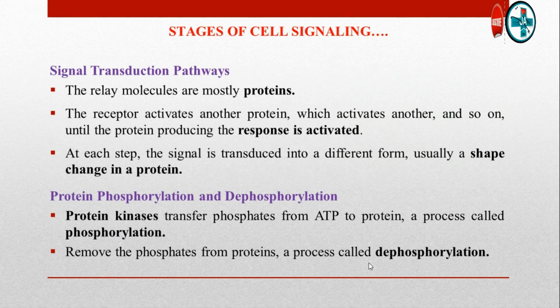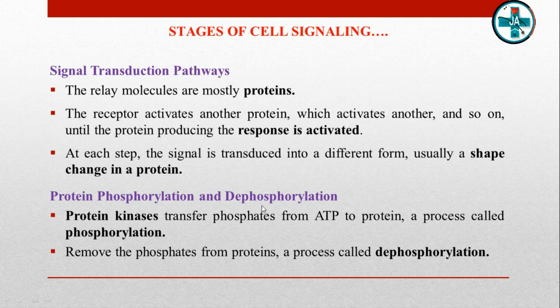Then signal transduction pathways. The molecules that relay a signal from receptor to response are mostly proteins. The receptor activates another protein, which activates another, and so on until the protein producing the response is activated. At each step, the signal is transduced into a different form, usually a shape change in the protein.